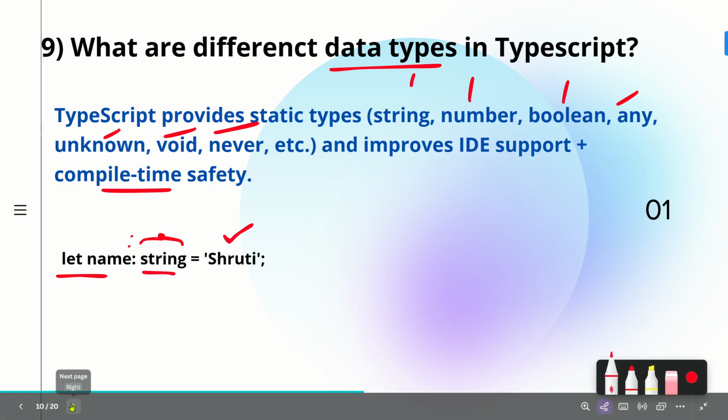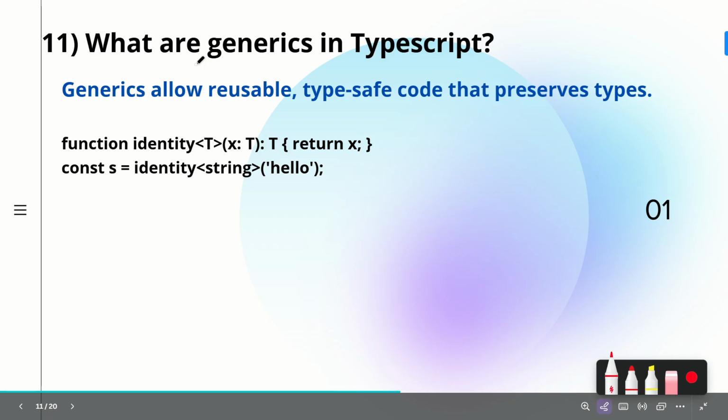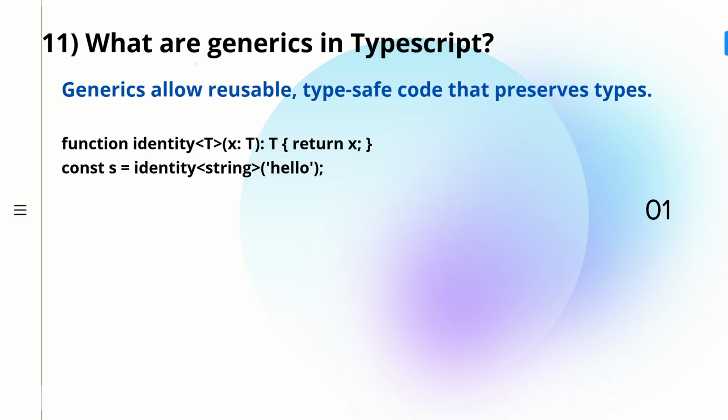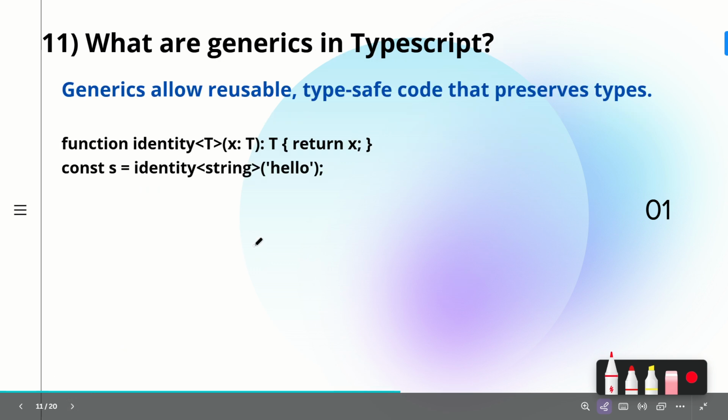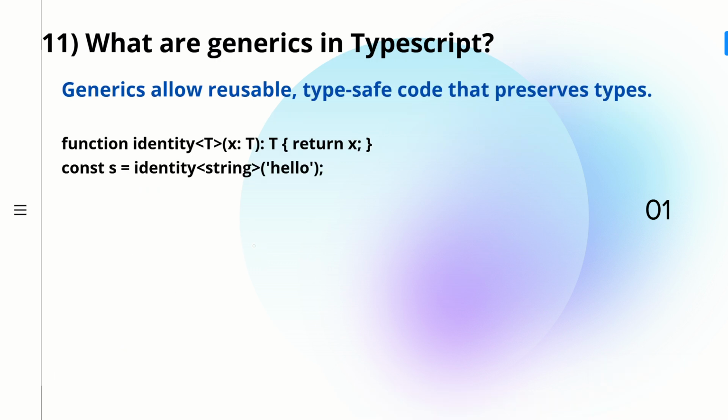Our 10th question, which was asked in the interview, was what are generics in TypeScript? So what are generics? Generics in TypeScript allow developers to create reusable components that can work with multiple data types. So previously you saw that we explicitly mentioned that name will only have string, but what if we want to make it reusable? Like afterwards maybe I want to make use of numbers, so for that we can make use of generics. And it is helpful for creating reusable components that can work with multiple data types while maintaining the type safety. Of course, type safety will be there.